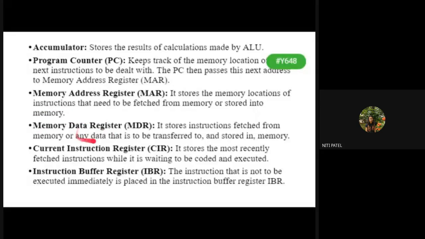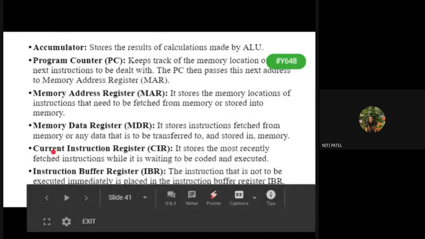It is the memory data register. Are these 3 things clear? In short, remember: pointing to the instruction is done by the program counter, the address will be given by the memory address register, and the data, b is equal to 3, c is equal to 6, a is equal to 2, who is going to tell you? The memory data register. Then you have something called the current instruction register, that is IR and CIR.